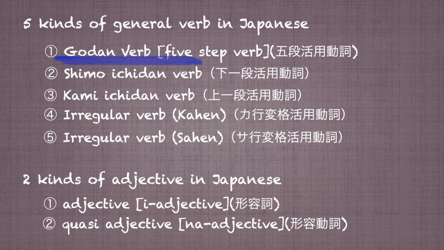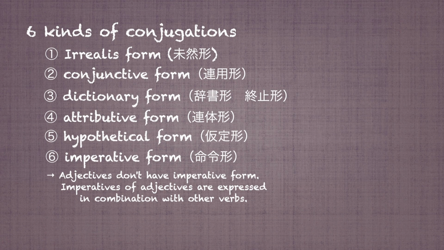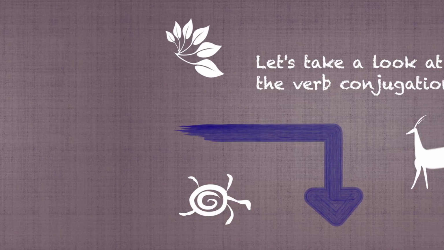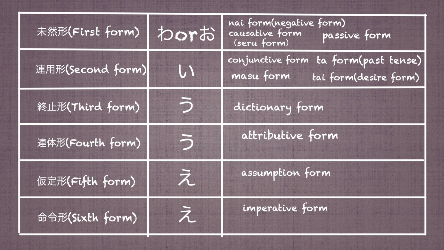There are 5 kinds of verbs in Japanese. Omou. This verb is classified under the Godan verb group. The way of verb conjugation is different depending on what kind of verb you use in the sentence. There are 6 kinds of forms in the verb conjugation. A verb conjugation table is useful for understanding which form we should use to create a sentence.